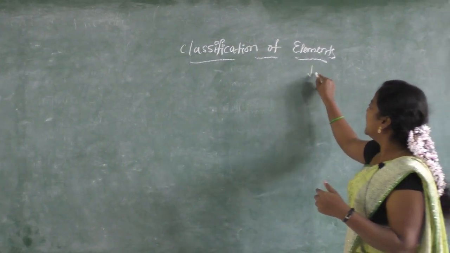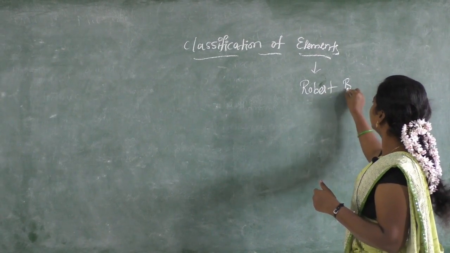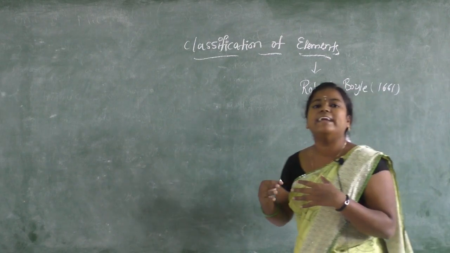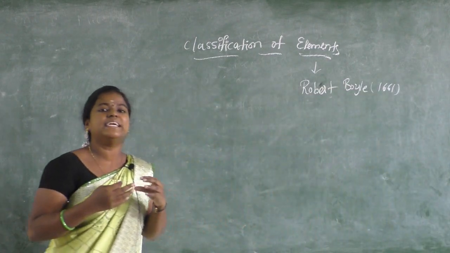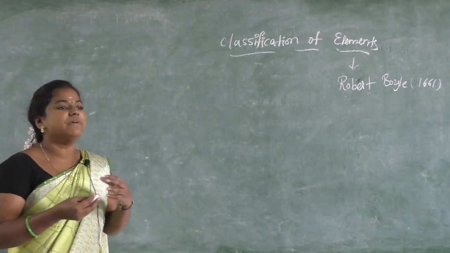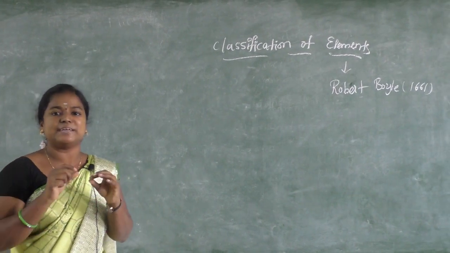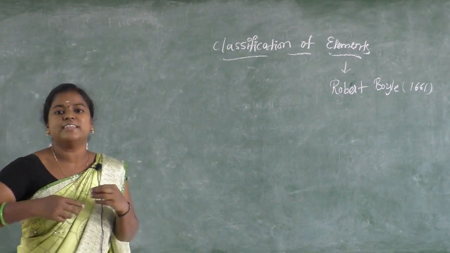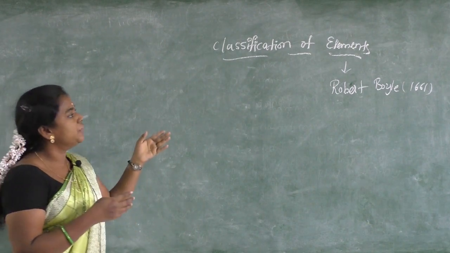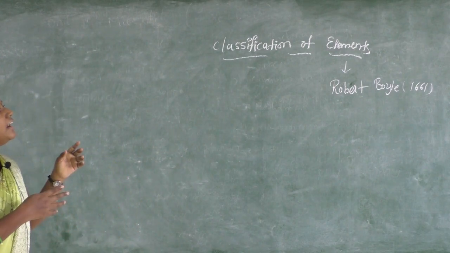What an element means: first, Robert Boyle in 1661 defined what an element is. An element is a substance which cannot be further decomposed into a simpler form by either physical or chemical means. Robert Boyle gave this definition in 1661. That is about elements.